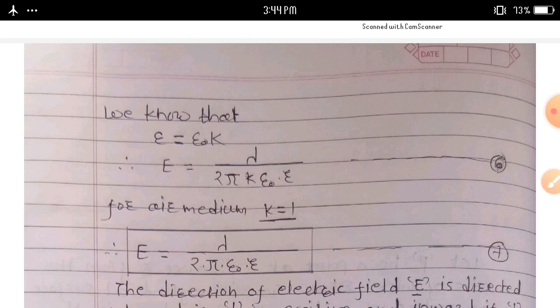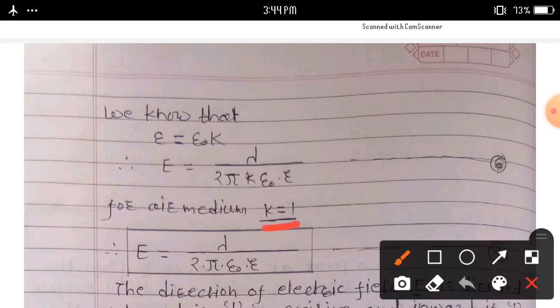Here for air medium k is equal to 1, then equation 6 we can write: capital E is equal to lambda upon 2 pi epsilon naught into small r.